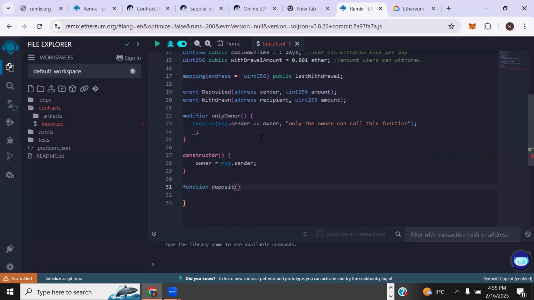So we need to make it public, right? We can set it as external, meaning that anybody on the blockchain can call it, and then payable, because it's going to deal with tokens, or it's going to deal with money, like you have to transfer tokens. It's going to be payable, right?